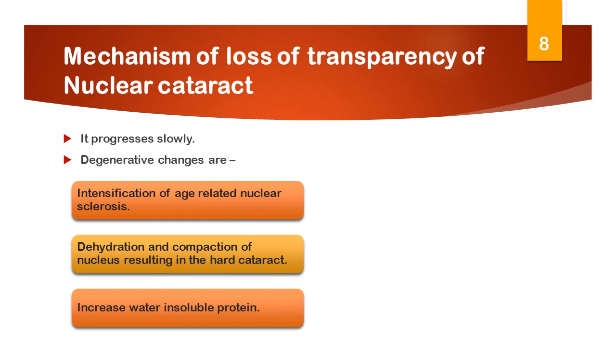Mechanism of loss of transparency of nuclear cataract. It progresses slowly. In this type, the degenerative changes are intensification of age-related nuclear sclerosis, dehydration and compaction of the nucleus, resulting in hard cataract. Increased water-insoluble protein may or may not be associated with the deposition of the pigment urochrome or melanin, derived from the amino acids in the lens.